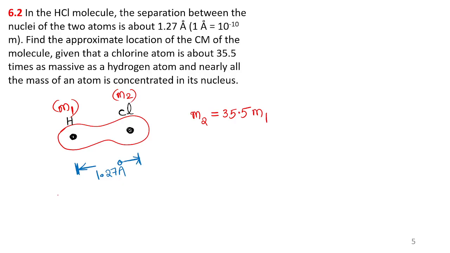And they are connected by some massless support. You know that. There is nothing here, but maybe an electron may be there. But the electron is weightless, understood? The mass can be neglected. The H and Cl are connected by some kind of support, but the masses are located only at hydrogen and chlorine. The other things are just a support only.